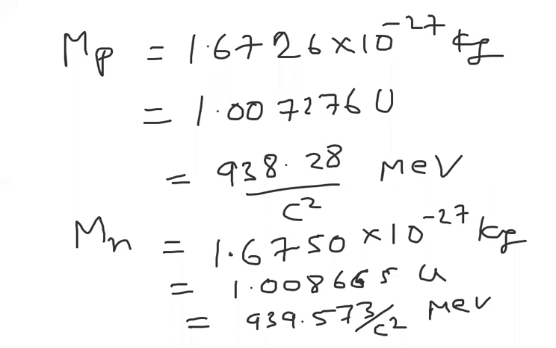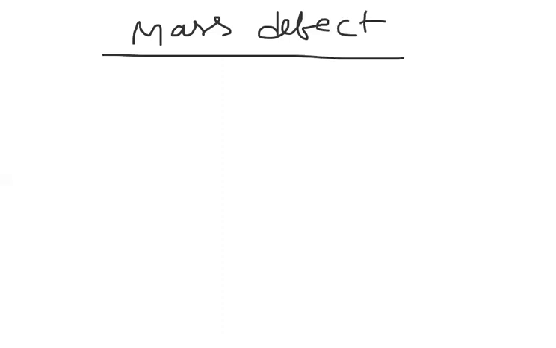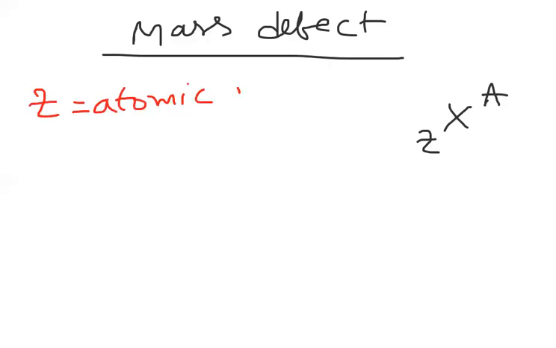This is the basic information about mass and energy conversions. Now our main target is mass defect and binding energy. First, let us target the concept of mass defect. If you take any element, suppose I have taken an element X with atomic number Z and mass number A. Immediately we know Z is nothing but the atomic number, and the atomic number is nothing but the number of protons.